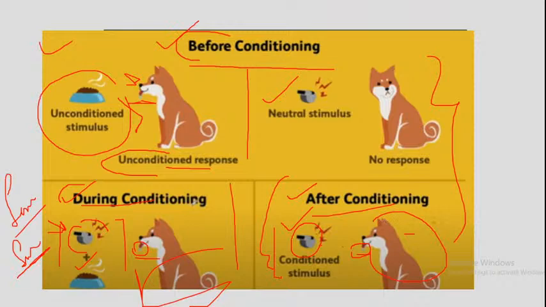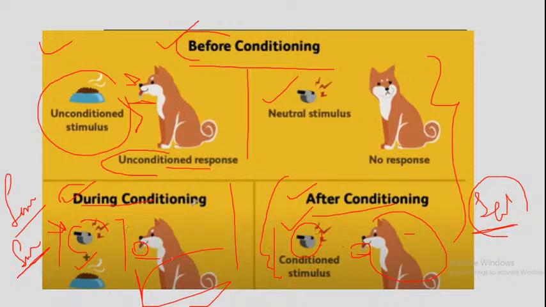Okay, so after conditioning, the response that occurs is salivation. This salivation occurs because of these two stimuli, right? So the whistle is combined with the unconditioned stimulus.